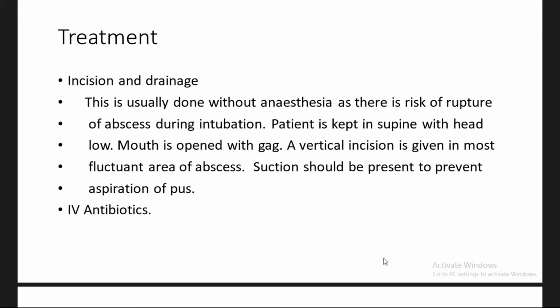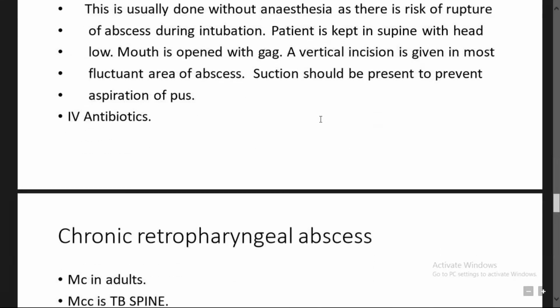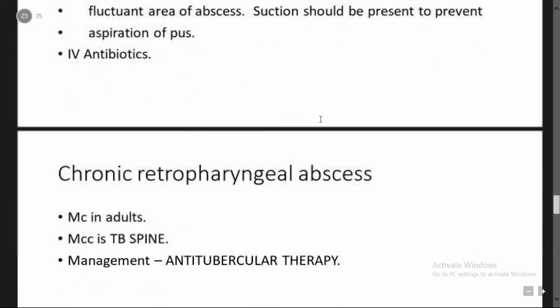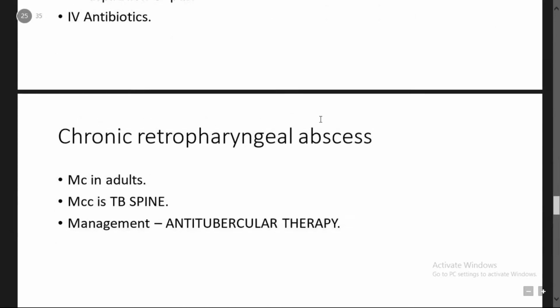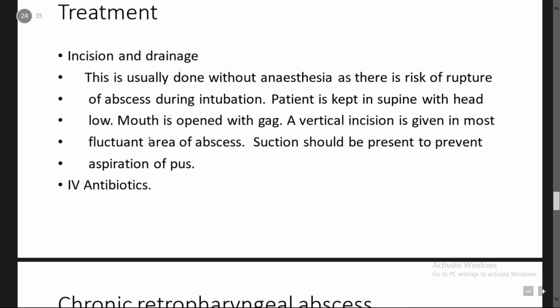Incision and drainage should be done without any anesthesia, because whenever the abscess ruptures, the pus may trickle into the airway, and it can lead to aspiration of the pus and pulmonary complications. The incision is a vertical incision. The patient should be kept supine with head low, because whenever the head is lower than the body, the pus collects in the nasopharynx and oropharynx area, but it will not go into the airway.